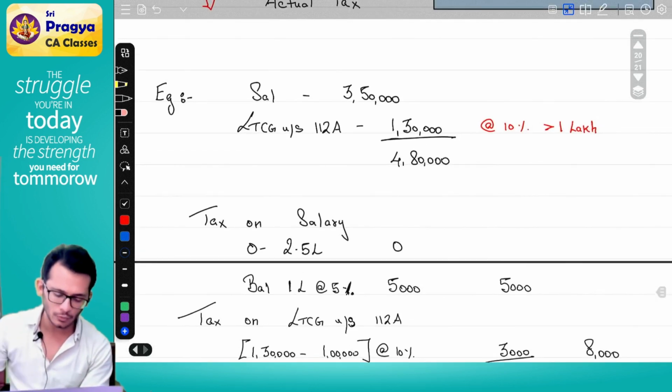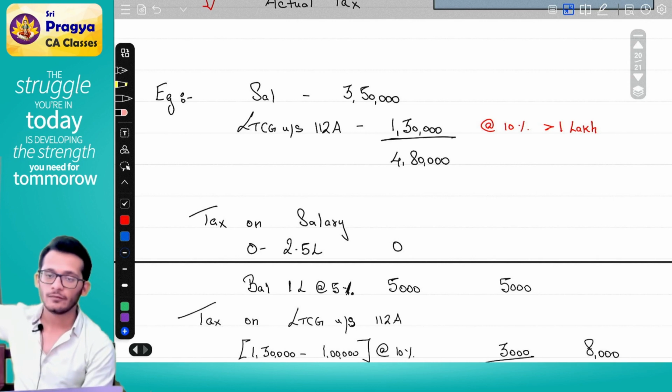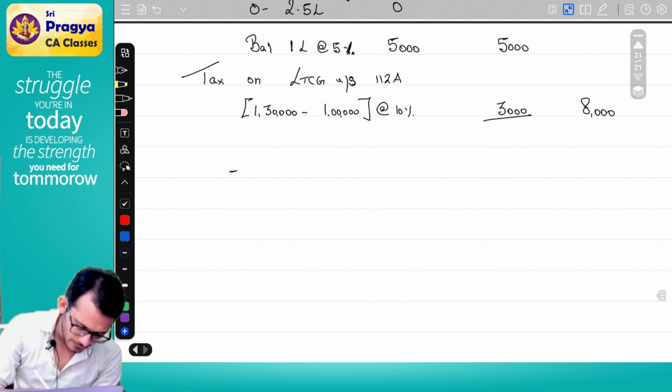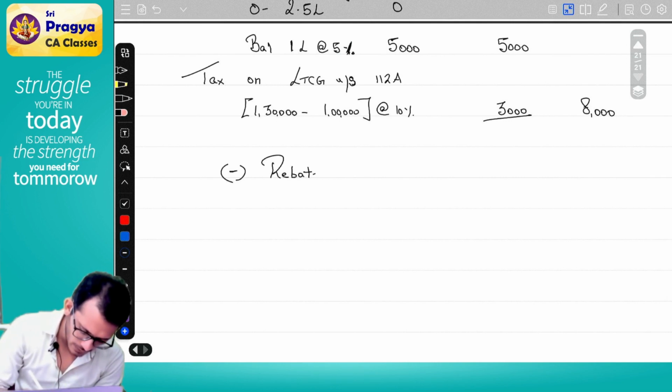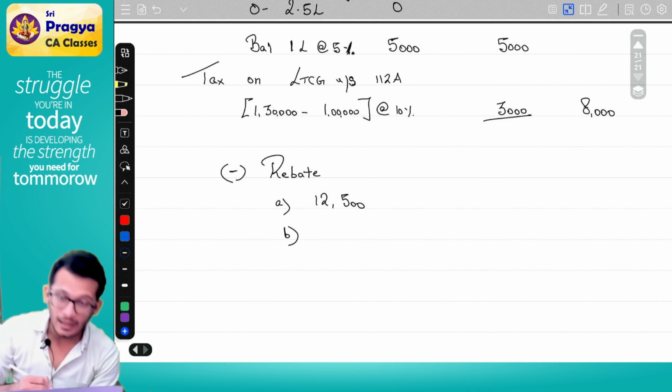Now tell me, am I a poor person or not a poor person? I am a poor person because my income is 4,80,000, which means I am eligible for rebate. Rebate is 12,500 or actual tax payable.